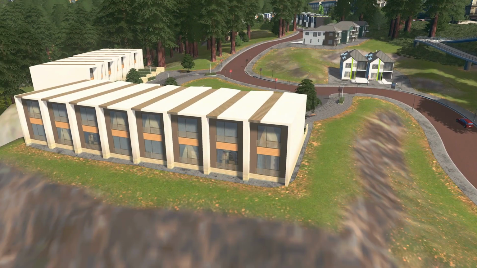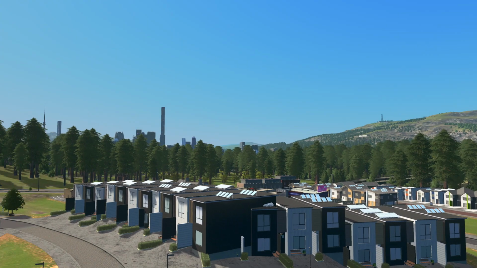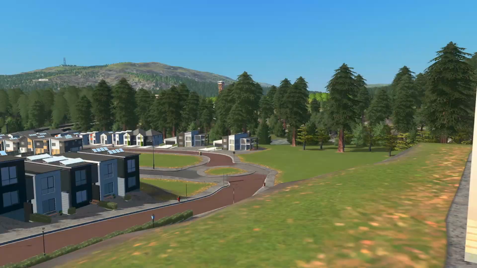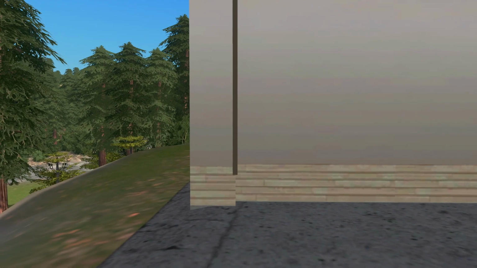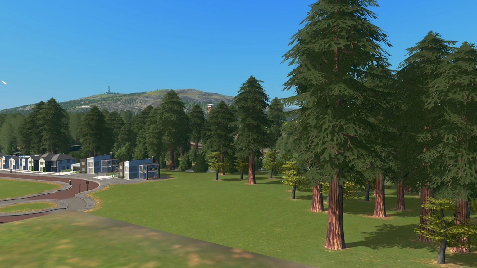I wonder if these guys have a good view. Let's have a look. If you're there, yeah, you have a pretty good view, actually. You can see all the mountains, top of the buildings and things like that. Yeah, that's a good view, actually. What about if we go over here to these guys? If I just go through these guys here. Not really. Maybe a little bit here of the park.